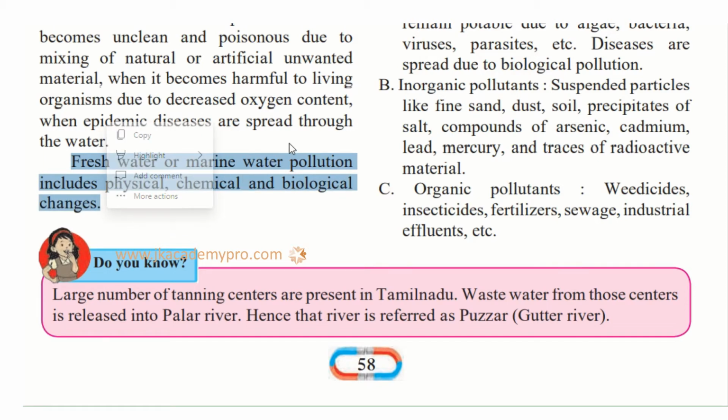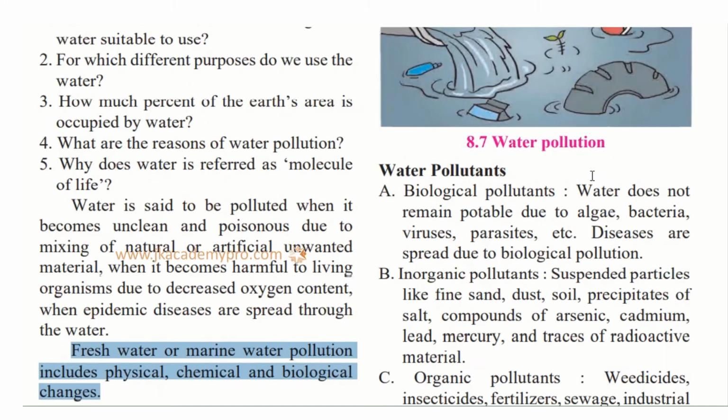So we have two types of water bodies on the earth. One is fresh water, that is rivers, lakes, wells, underground water and all that. And then we have marine water, that is the sea water. These two waters get polluted by physical, chemical or biological changes. So let's understand it in detail.